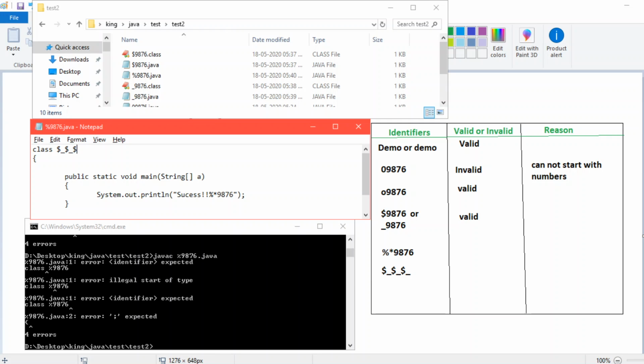Okay, so we have to save this file name as, so we will go with all these things.